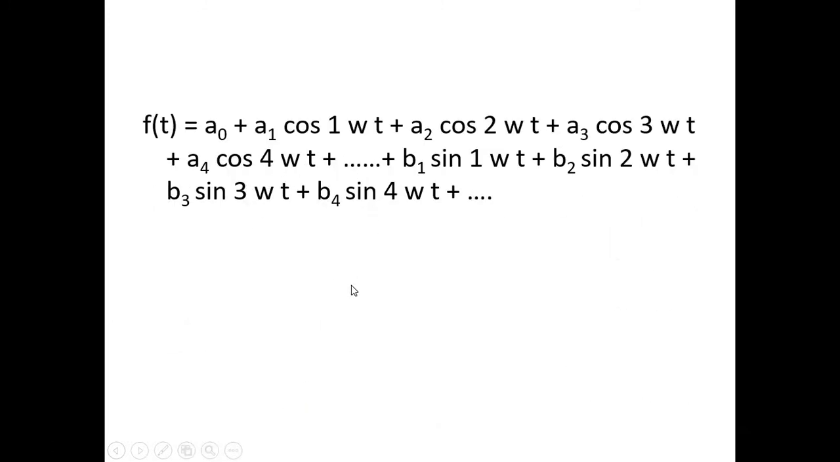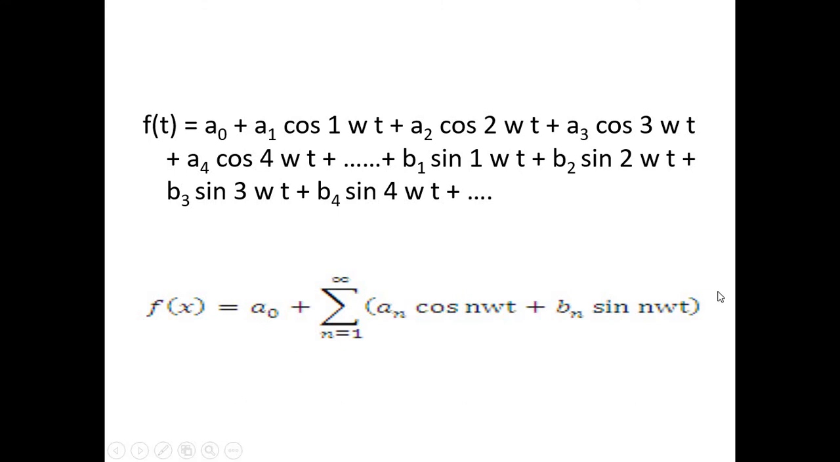Now if we want to represent it as a formula, this is our Fourier series formula, that is f(x) equals a0 plus the summation. This whole term I am taking in terms of a summation, because here there are infinite terms, that's why I am taking the upper limit as infinity. Look here, it is a1 and here b1, so I have taken a suffix n: a_n cos n omega t plus b_n sin n omega t.